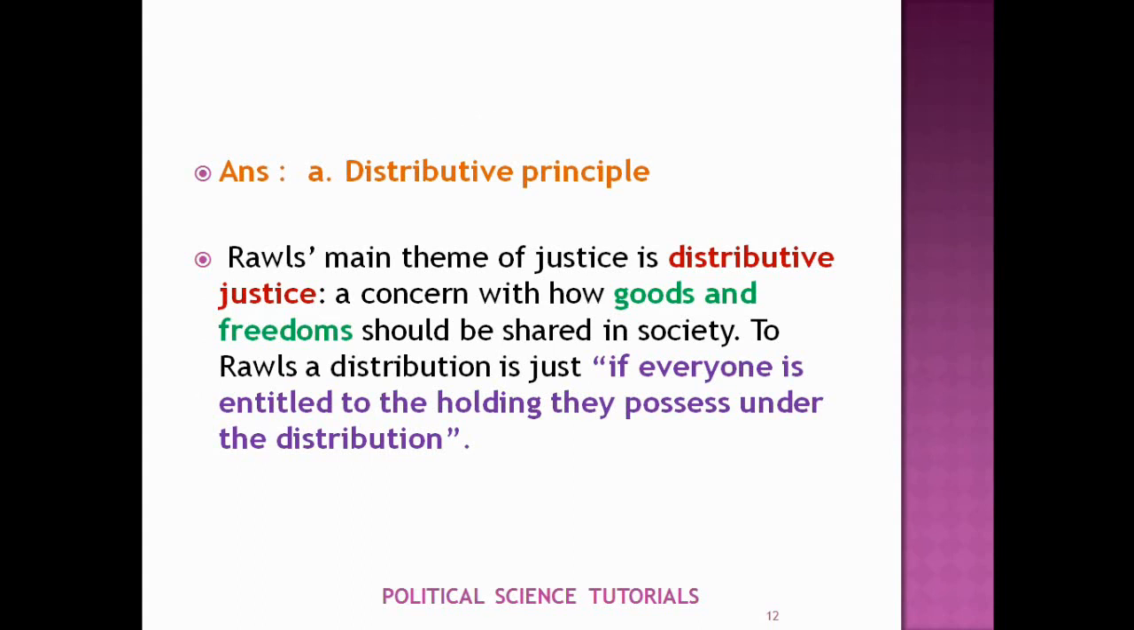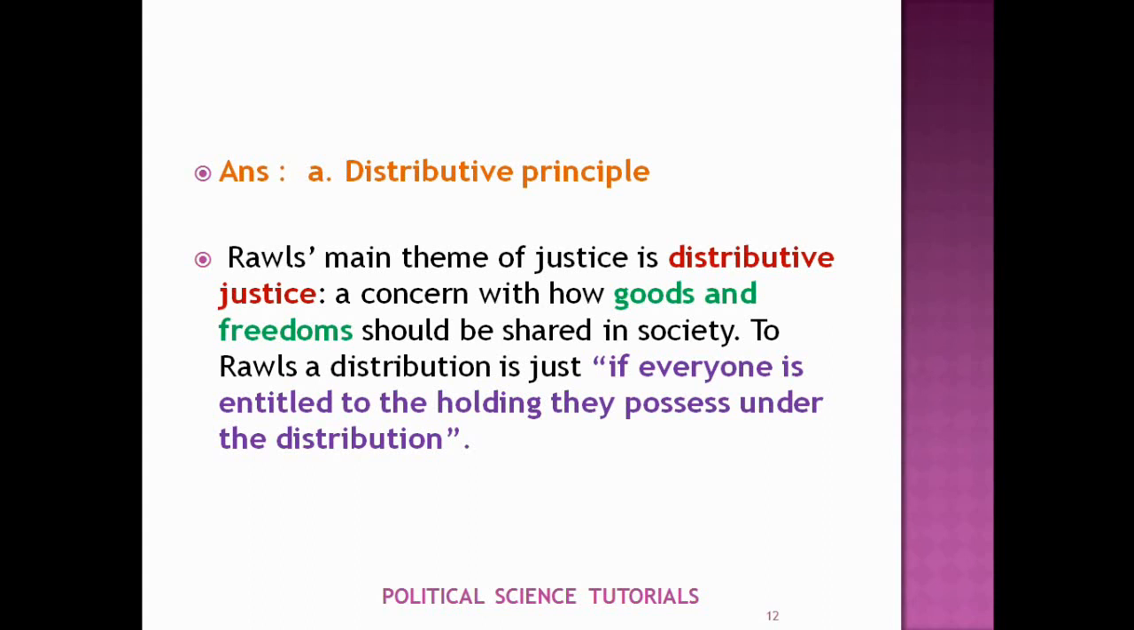Already we have seen in the previous question that he suggested two principles of justice would be selected in the original position. First is the liberty principle and second is the difference principle. So, there should be no confusion whether the answer will be distributive principle or difference principle. Here the sure answer is distributive principle.